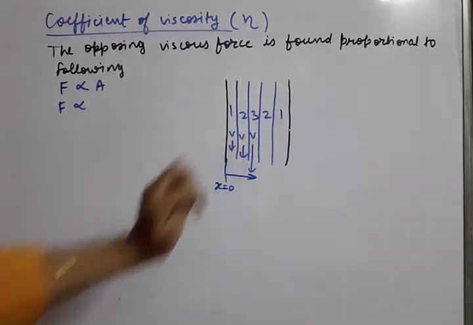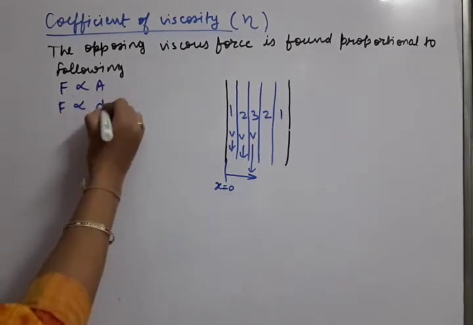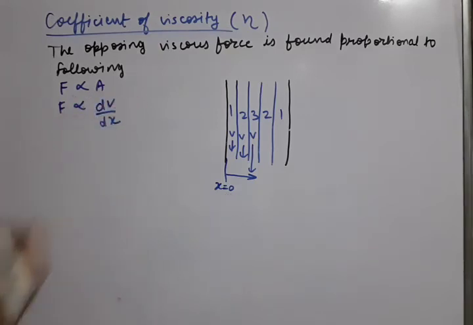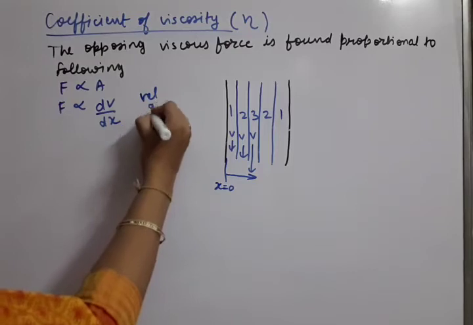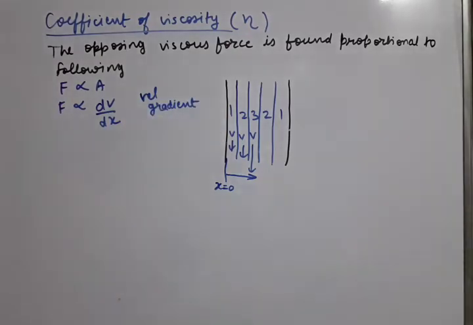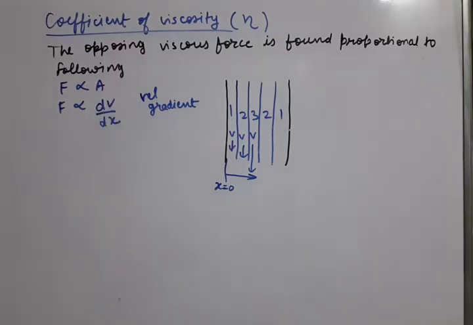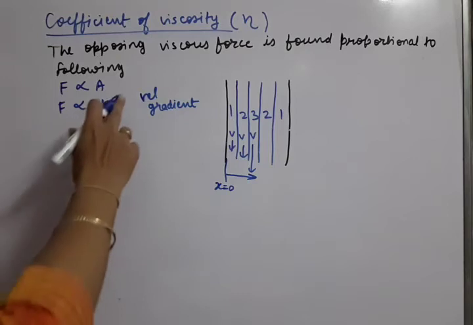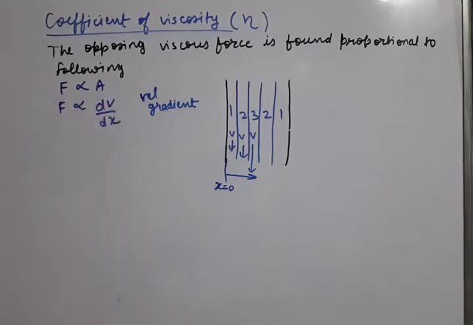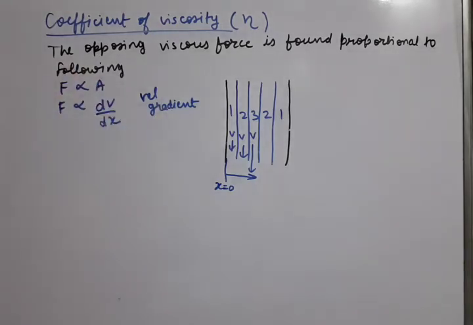So velocity is changing with respect to displacement. So change in velocity with respect to displacement, dv by dx. This term is called velocity gradient. So the viscous force depends upon the velocity gradient. Velocity gradient means dv by dx. So these are the two factors on which this viscous force is found proportional.